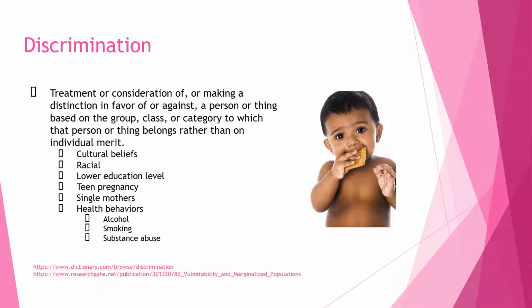But they might not have been educated on SIDS, or maybe it is a cultural belief that they are not aware of. The same could go for lower education levels, teen pregnancy, single mothers, and the health behavior choices of the mother. Teen pregnancy is looked down upon in general, but evidence shows that if a younger mother is to have her child, the rate of SIDS increases, and that alone could cause her to be discriminated against.